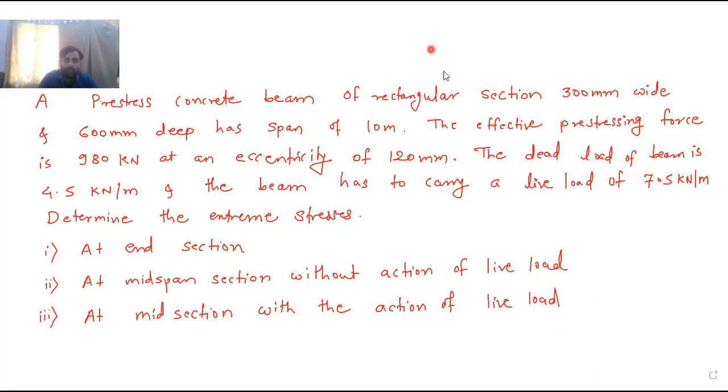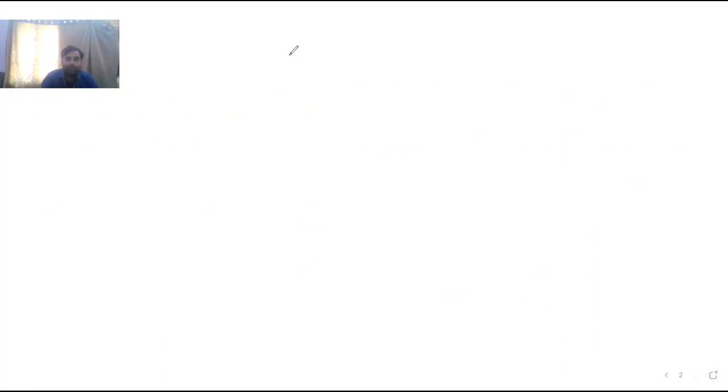So we will go by our regular method. First, I will draw the diagram for your understanding. Here, this is the cross section of the beam. This dimension is 300 mm and the total dimension is 600 mm.